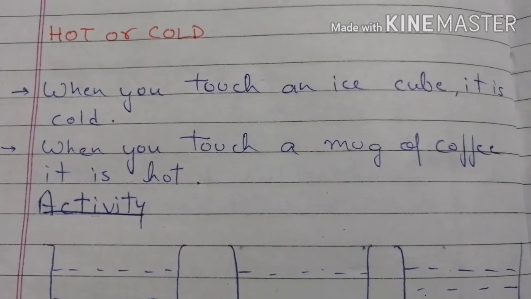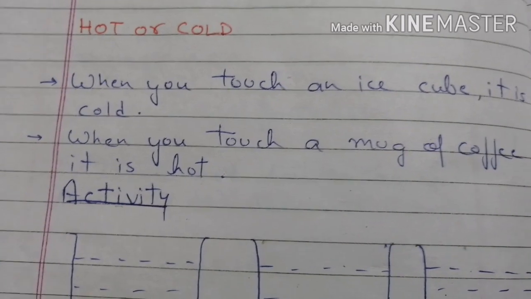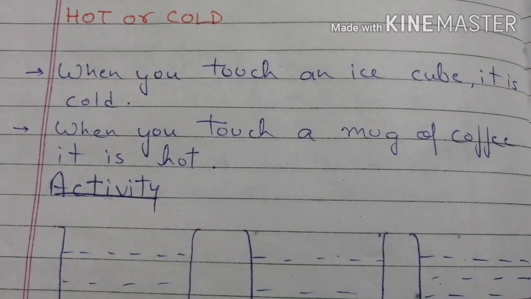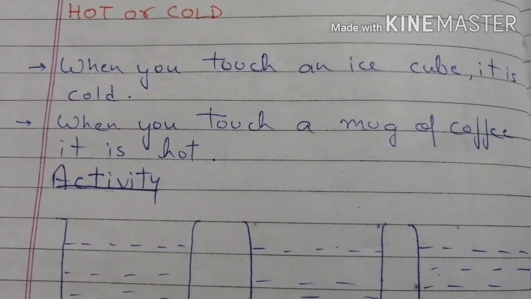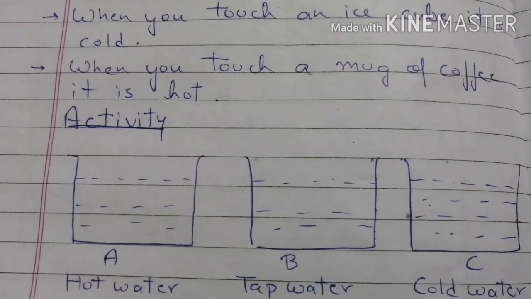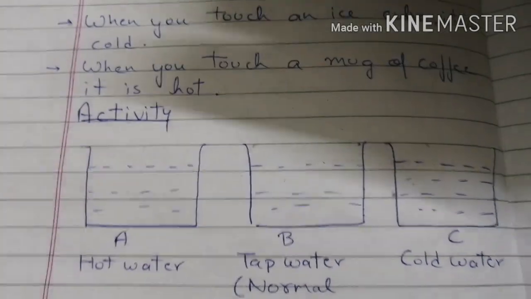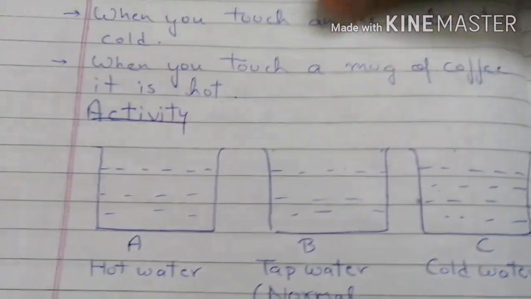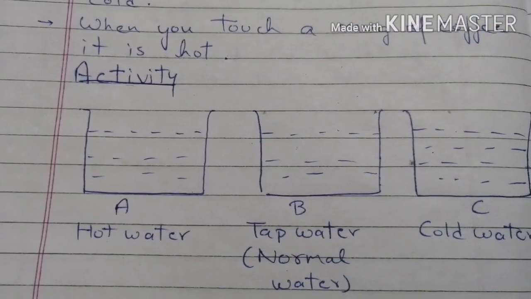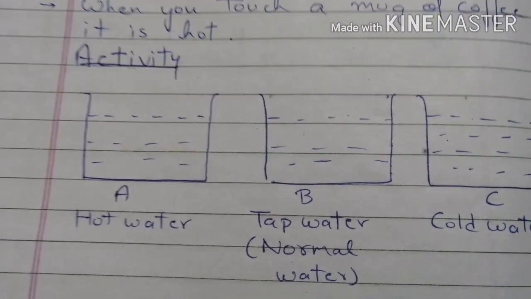Hot or cold? When you touch an ice cube, it is cold. When you touch a mug of coffee, it is hot. So what happens? This is because of your sensation. For example, tub A contains hot water, tub B contains tap water, and tub C contains cold water.